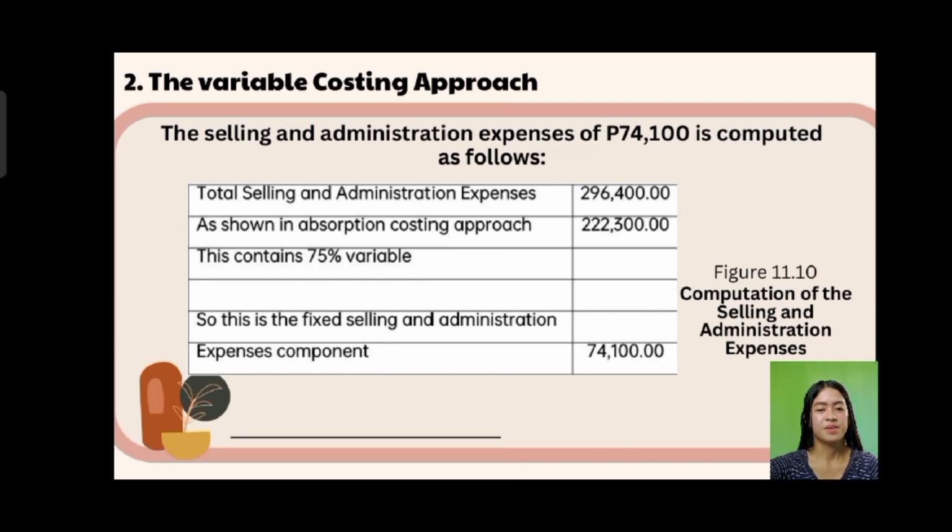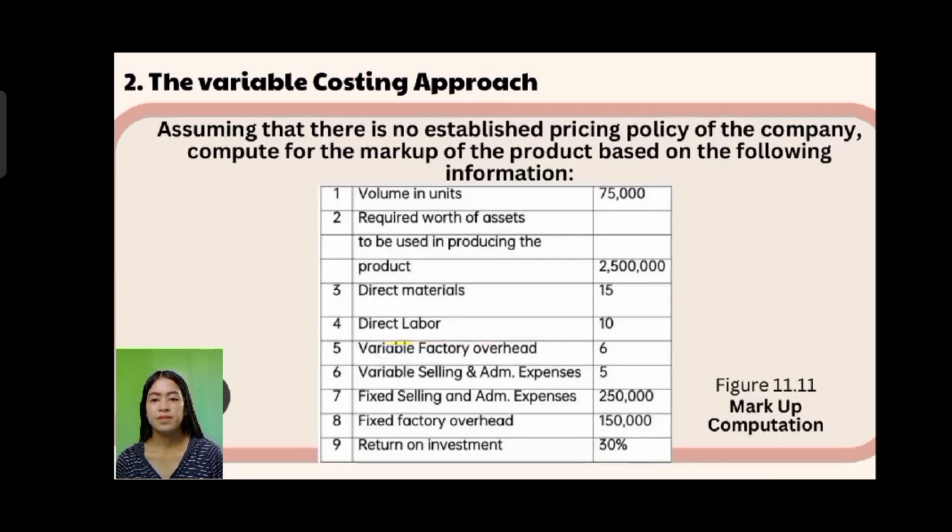Next, assuming that there is no established pricing policy of the company, compute the markup of the product based on the following information. First is the volume in units, 75,000, with an investment of 2,500,000.